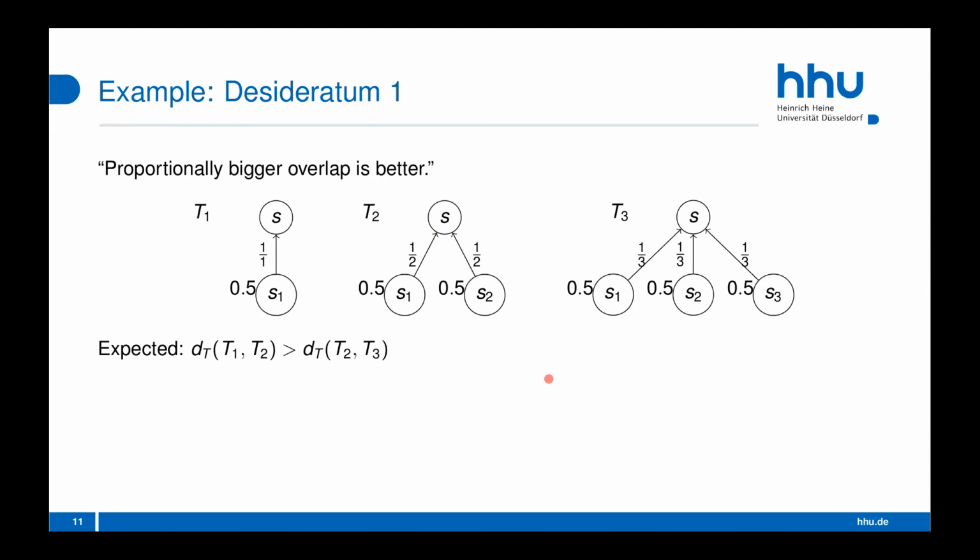And now you can see that the relative overlap between T1 and T2 is 50%, and the relative overlap of T2 and T3 is 67%. And therefore we said that those 2 trees, T3 and T2, with a bigger relative overlap, should have a smaller distance than the first 2 trees.